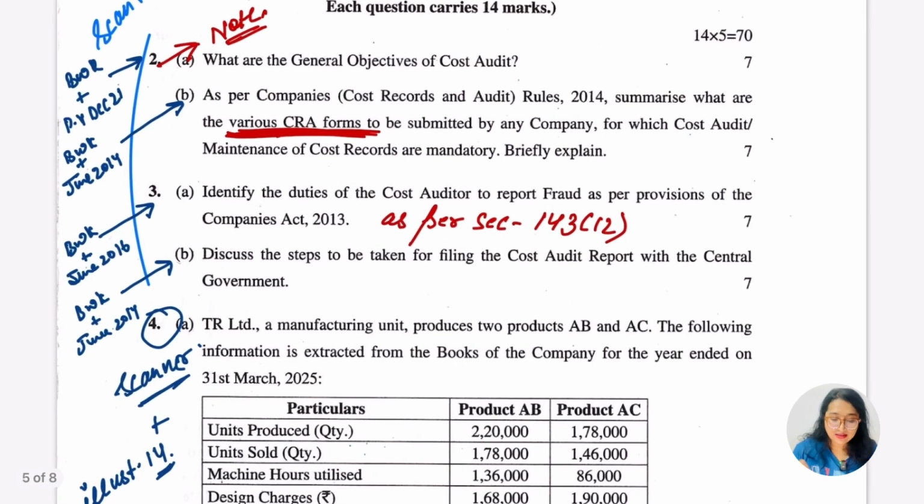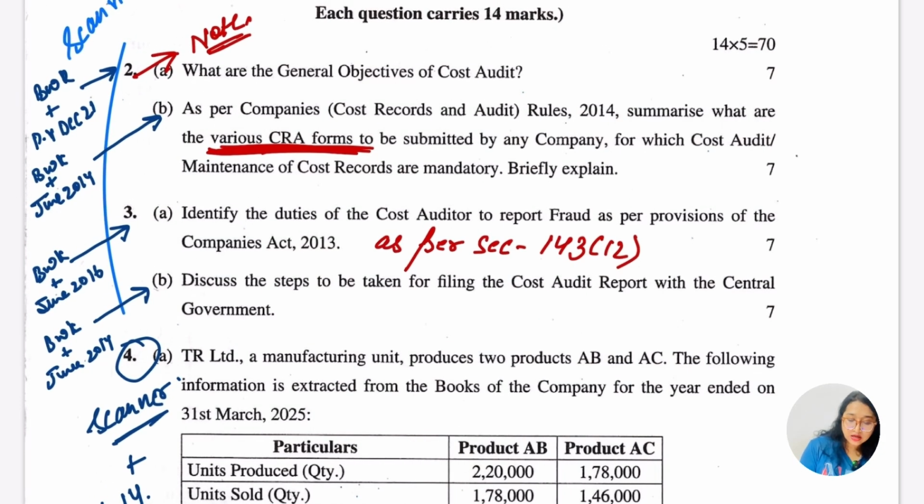So let's go for these questions now, and trust me guys, the questions in cost audit came as it is. These are the questions of 2A, general objective of the cost audit, which came from the basic question book. You will also get the question in Scanner, Suchitra Prakashan. And in previous year December 2021 this question came as it is. Again I'm saying you just need two things: the book, the module, and second, your handwritten notes. That's it.